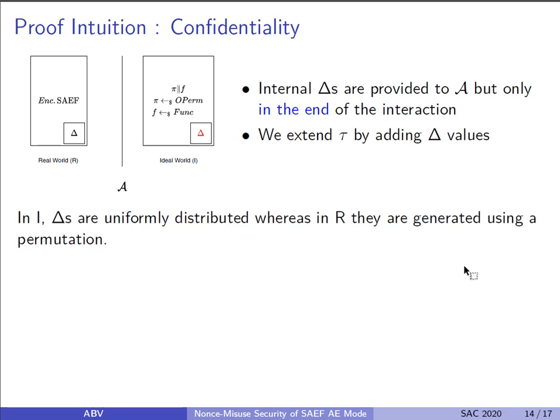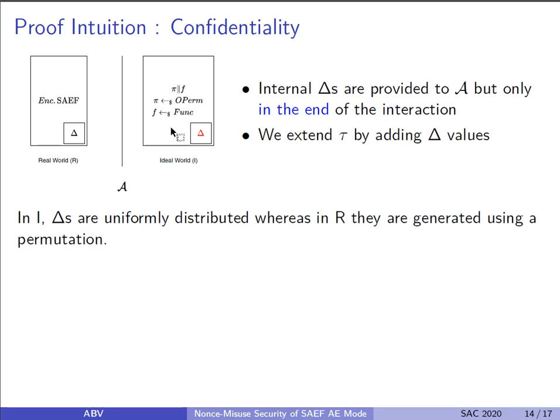With similar arguments, we can now define the confidentiality proof of SAEF. Here, the adversary is given access to the encryption oracle. In the real world, the encryption oracle is implemented as in SAEF, but in the ideal world, the encryption oracle is replaced by an online permutation concatenated with a random function.